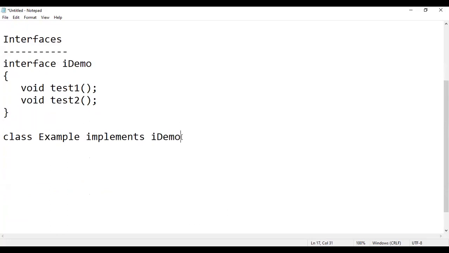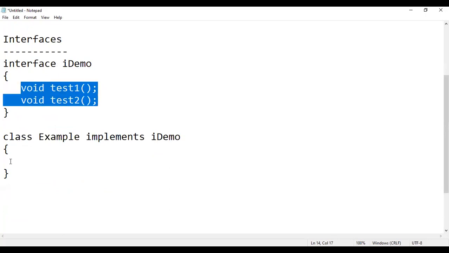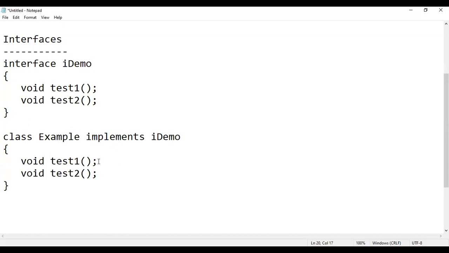Next, I'll open the curly braces and close them. Since my class example is trying to implement an interface called iDemo, it is mandated that my class example has to define these two methods inside this class. What does defining mean? I should open the braces and close the braces for each method. It's mandatory, and that's very, very important.